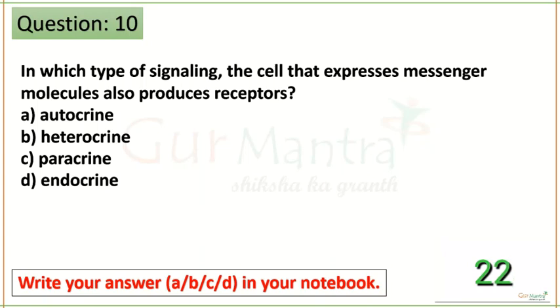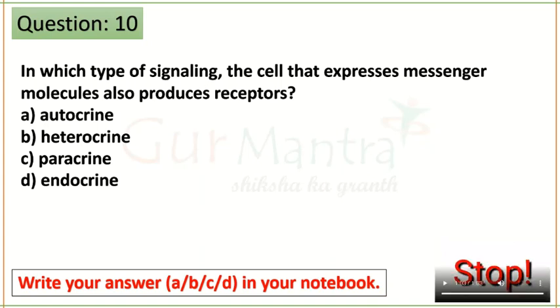So what kind of mode of signaling is this? The cell will have receptor also, and it will produce the ligand also for that receptor. Very, very simple. So the answer is autocrine. Autocrine means activating self. Auto means self. Crine means signaling. Okay, so A is the correct option.